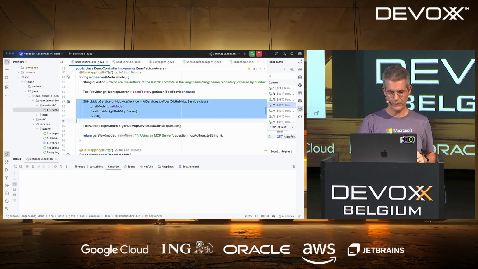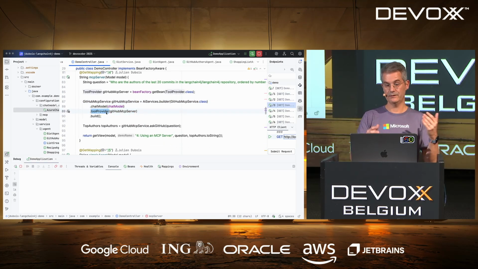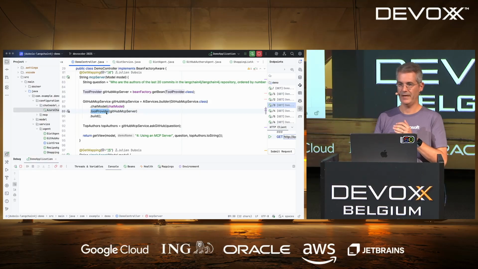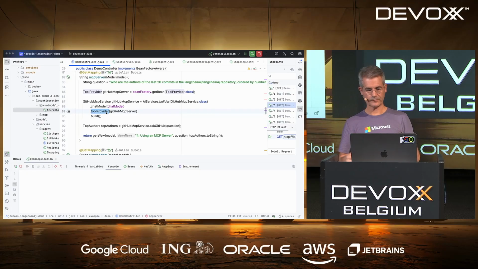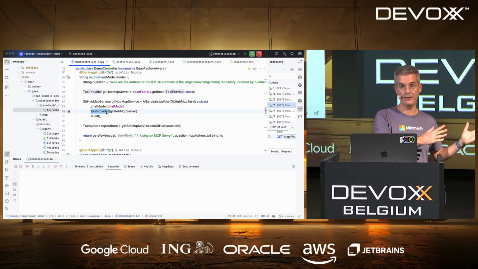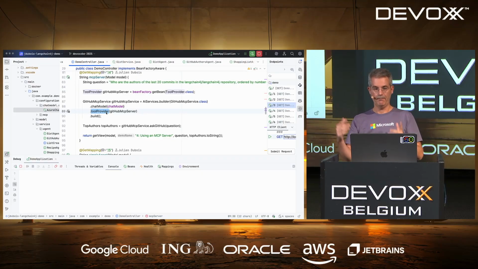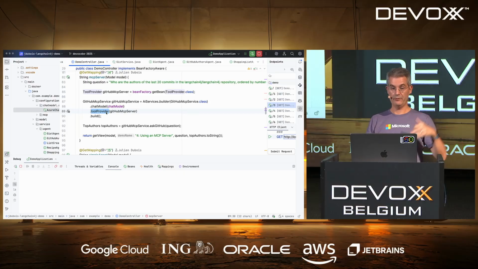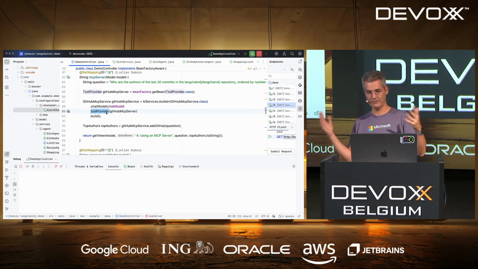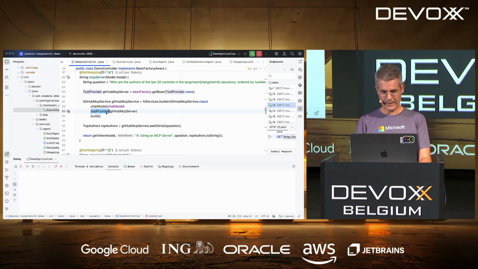And now I've got a .toolProvider, and the tool provider takes as a parameter my MCP server. So it's a client to the server. So basically the same configuration as before, but now I don't do a local call, I do a remote call over MCP. By the way, they can be mixed, so you can have local and remote tools, and you can have several of them. Again, don't abuse it, but you can have many of all of those together. Let's have a look at this.